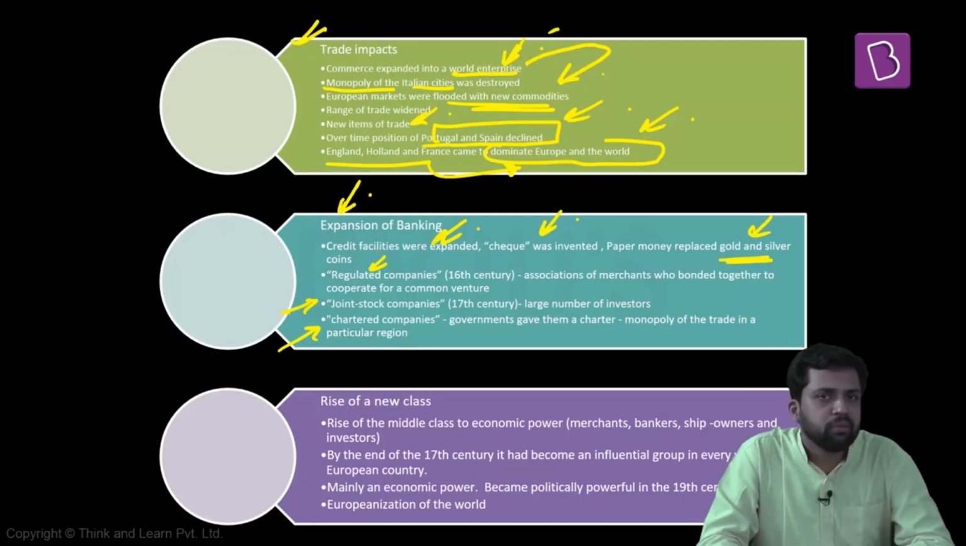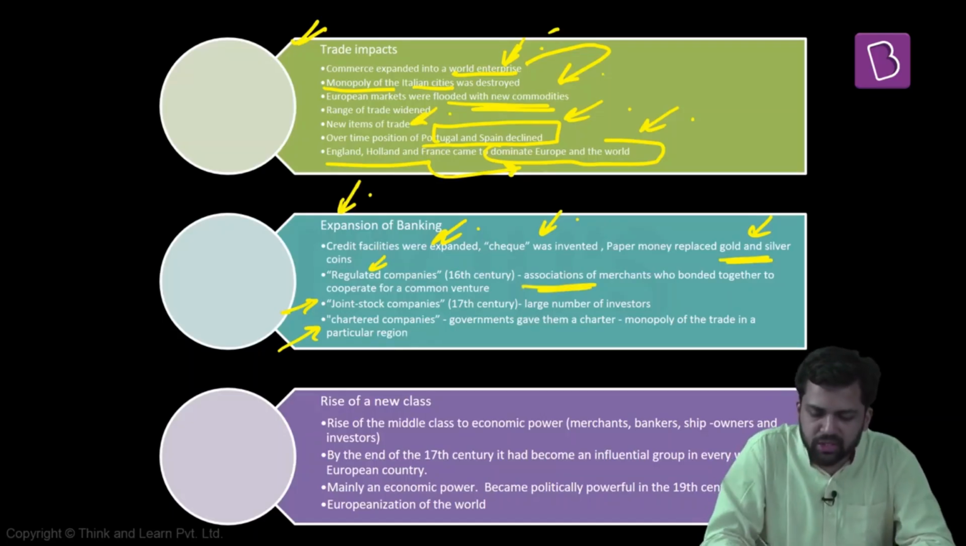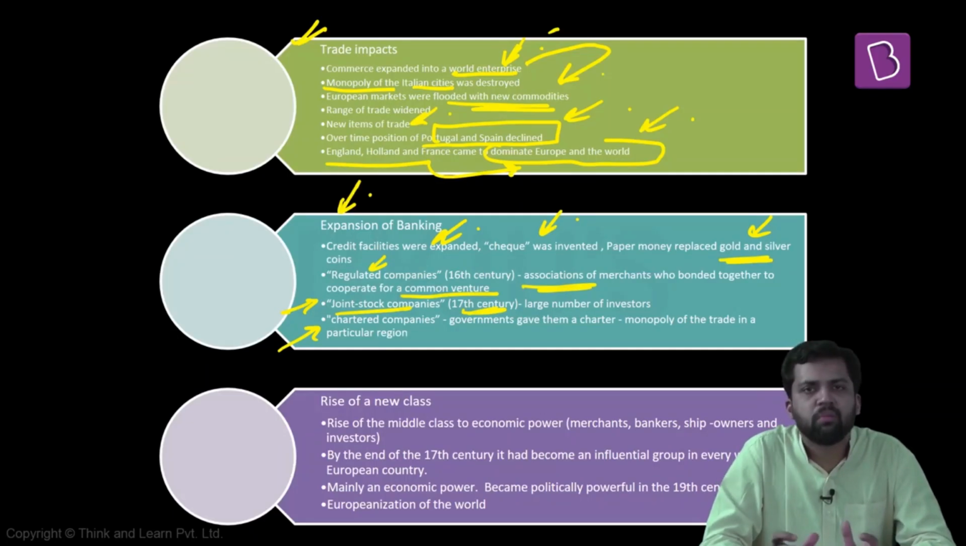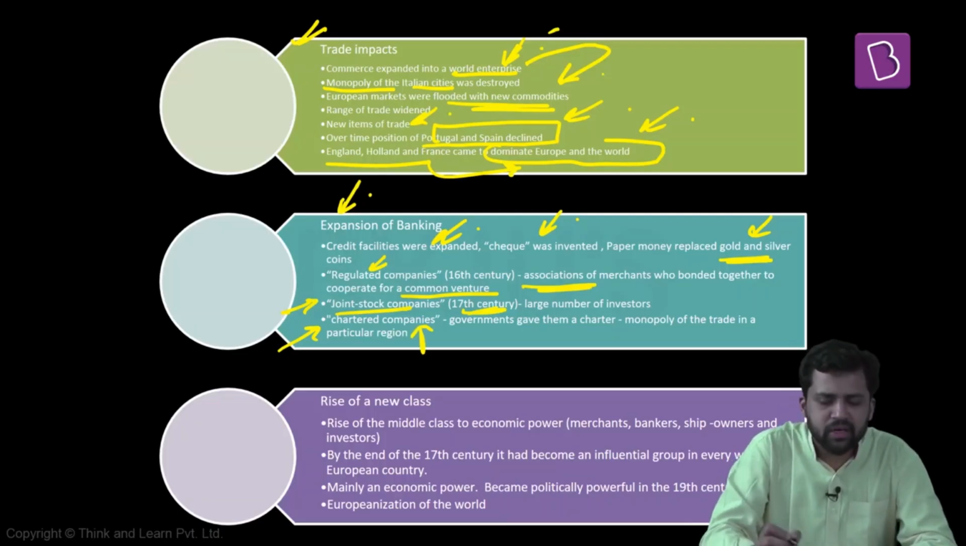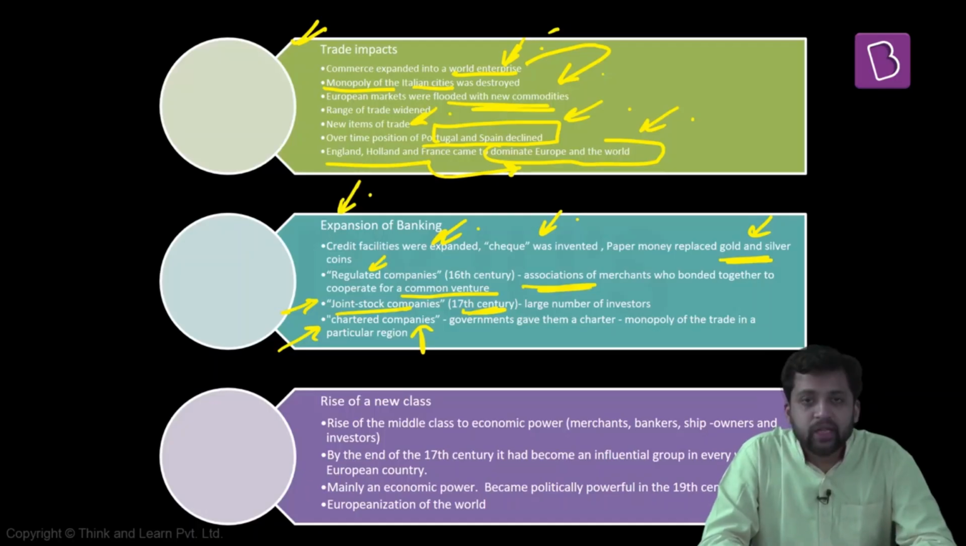Now, what is a regulated company? These kinds of companies emerged in the 16th century. These companies were formed by associations of merchants who had some common economic objective, so they came together for their common venture. Joint stock companies came into being in the 17th century, and they had a large number of investors. And we are also seeing the formation of chartered companies. What do we mean by chartered companies? Governments used to give a charter, a contract to certain organizations, saying they were the only ones who could trade in a particular region. An example is the British East India Company. So this is also happening.